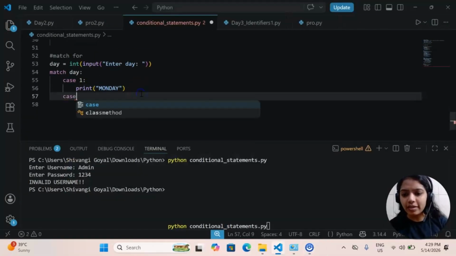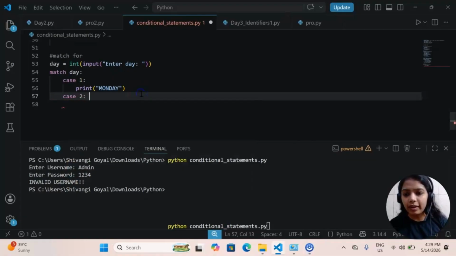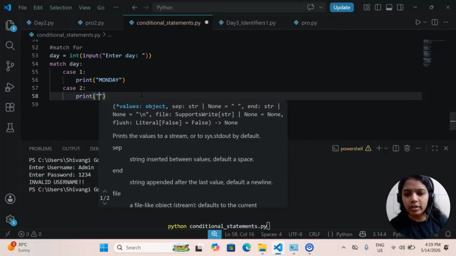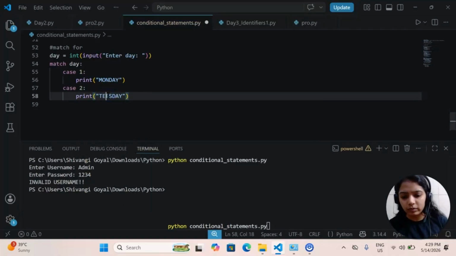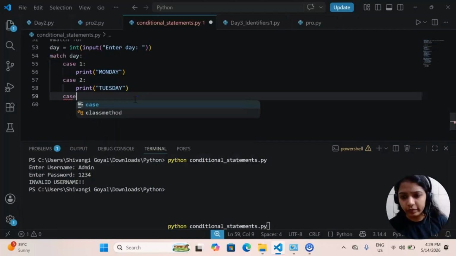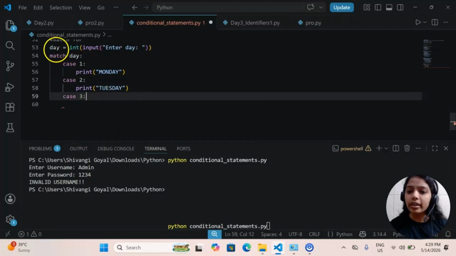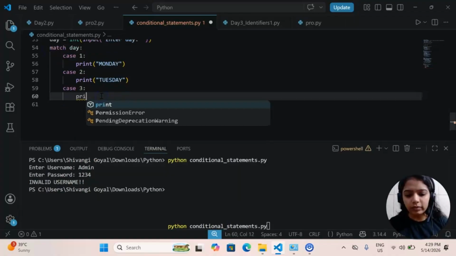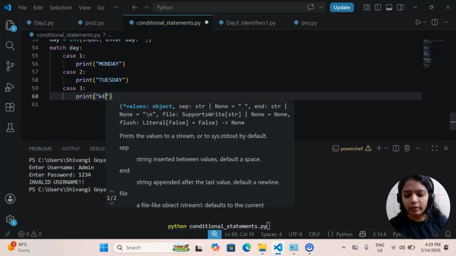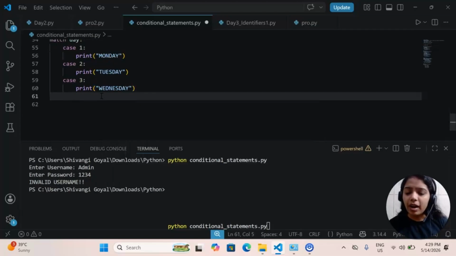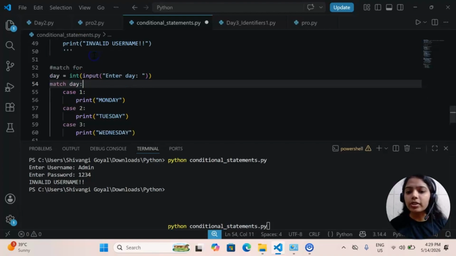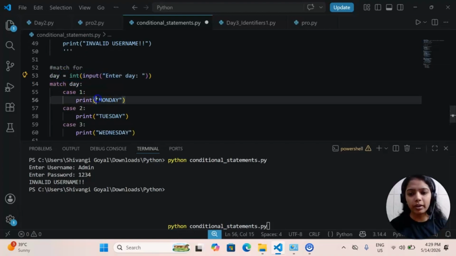Next, let's say case 2. In case 2, user wants to print, let's say Tuesday. Similarly, we have case 3. If user gave 3 in this day, then we want to print Wednesday. Otherwise, apart from 1, 2, 3: if user is giving 1, it should print Monday.